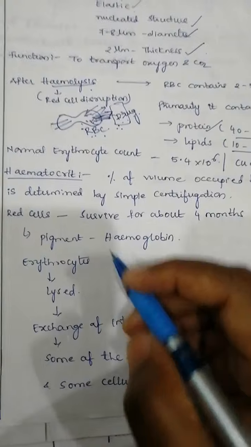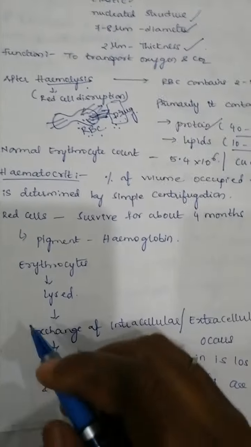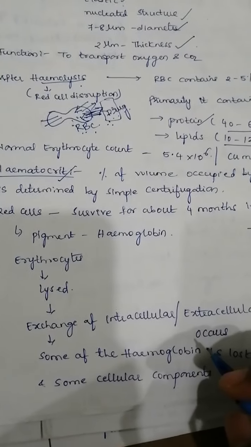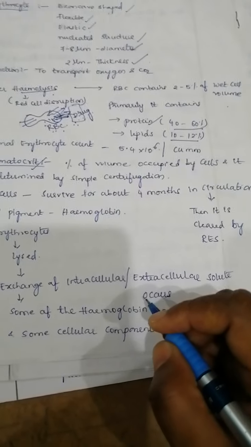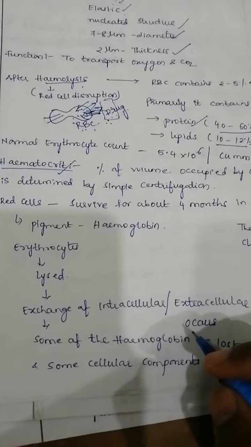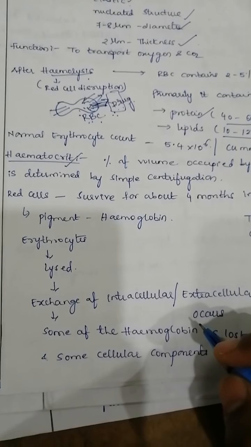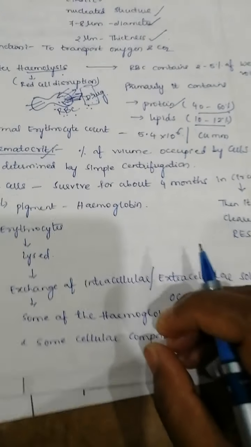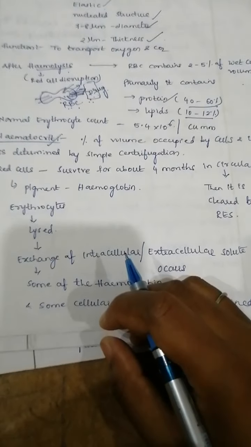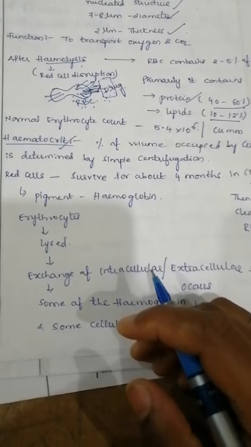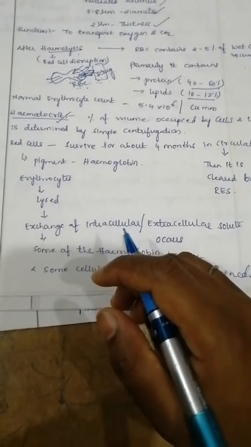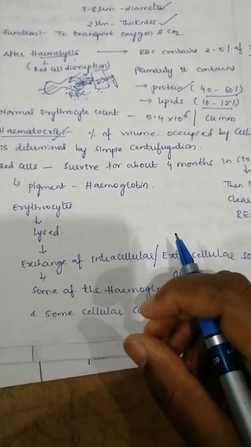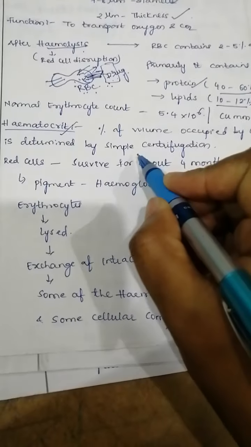So regarding hematocrit, this is a very important value. The hematocrit value is nothing but the percentage of volume occupied by the cells. Okay, hematocrit value is only applicable to RBC cells, that is, how much RBC is present in your blood is determined by this hematocrit value. So if you want to extract your RBC from the blood, what is the method that you are going to use? That is simple centrifugation.